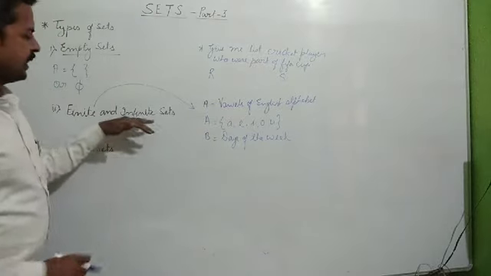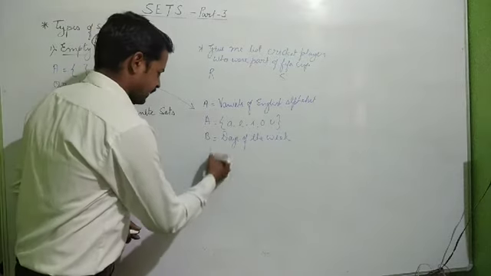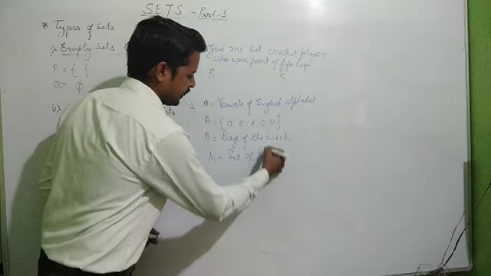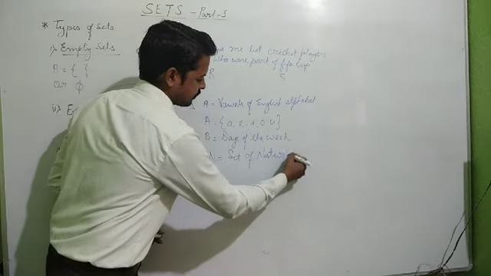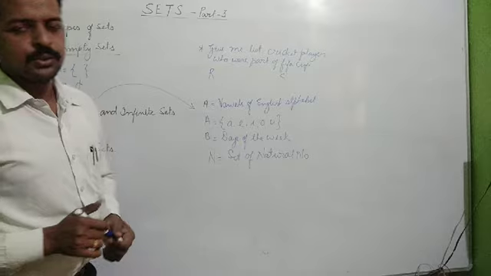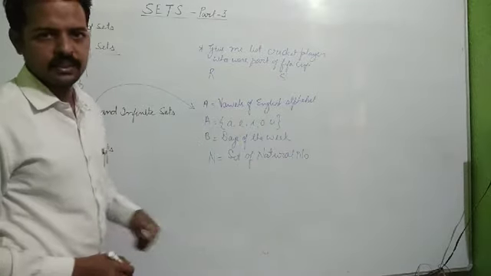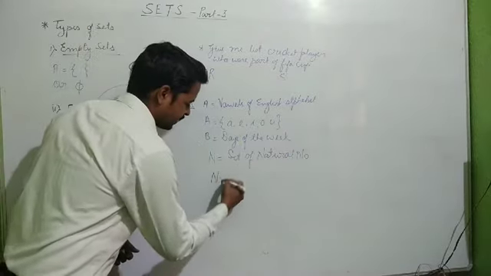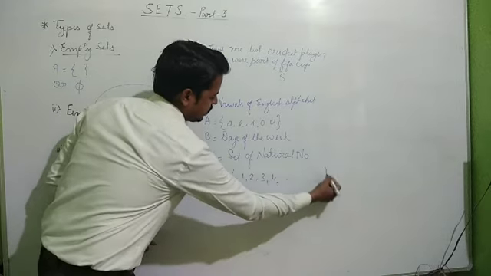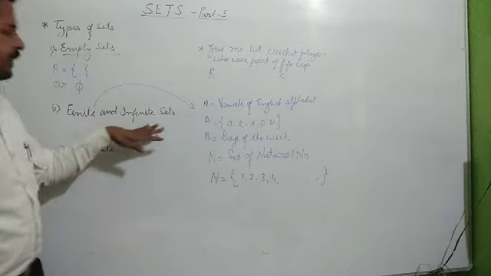Now let us see about infinite sets. If I say that N is the set of natural numbers, you all know that natural numbers are infinite. If you want to represent this set in roster form or listing method, you will write like this: N is equal to {1, 2, 3, 4, ...}, because we can count till infinity. So such types of sets are infinite sets.